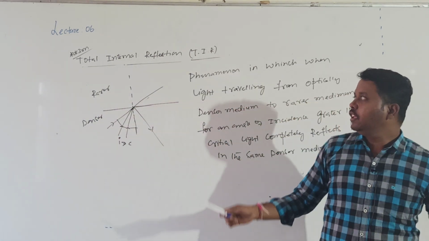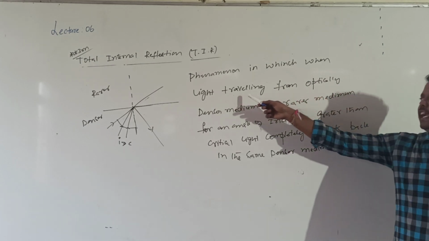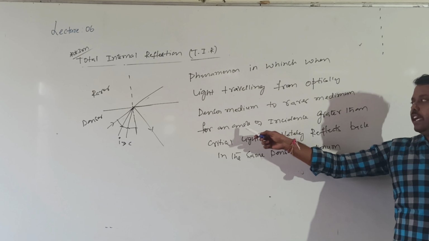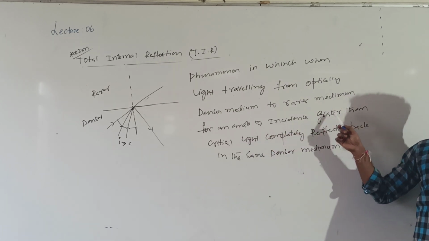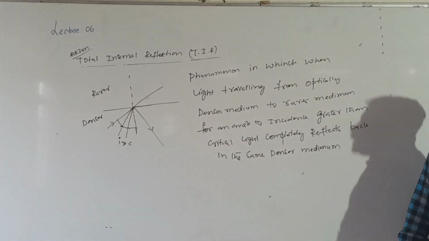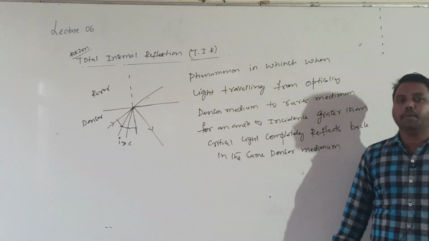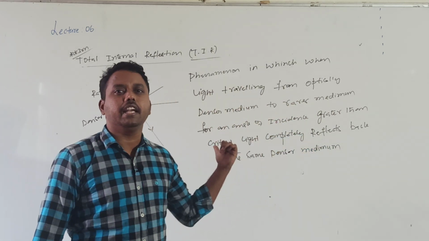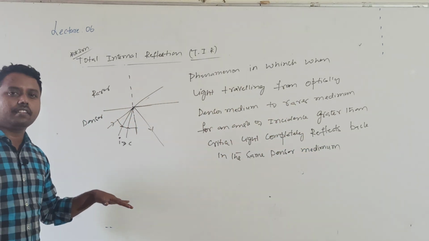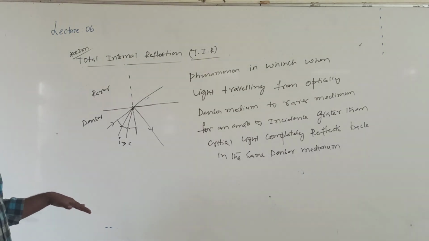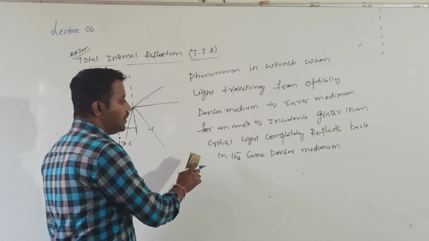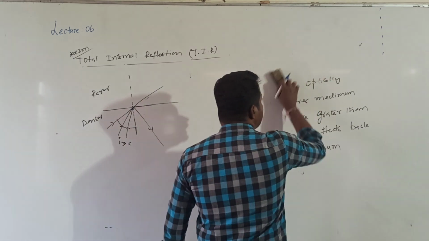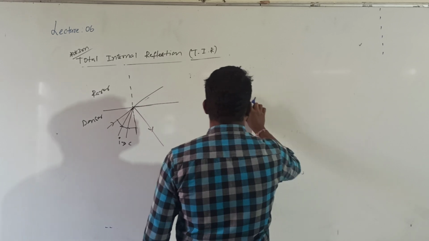Definition understood? It is the phenomenon in which, when light travels from optically denser to rarer medium, for the angle of incidence greater than the critical angle, the light will completely reflect back into the same denser medium. Instead of refraction, reflection is occurring. That's why this phenomenon is called total internal reflection. Clear?